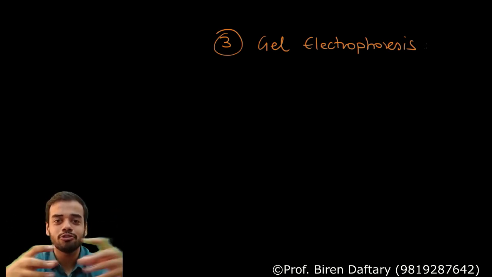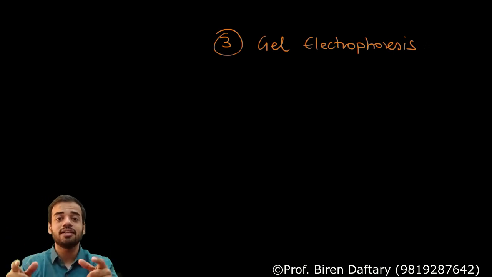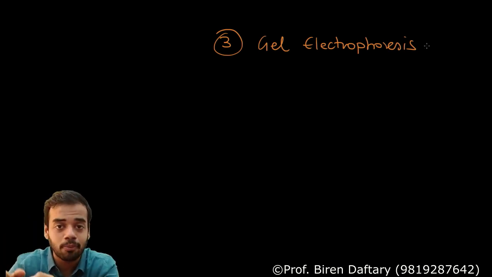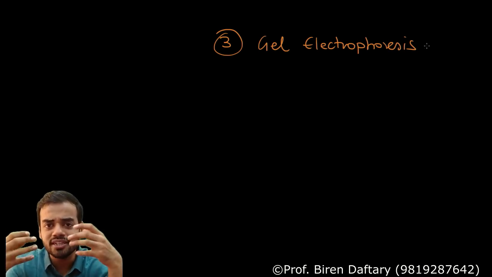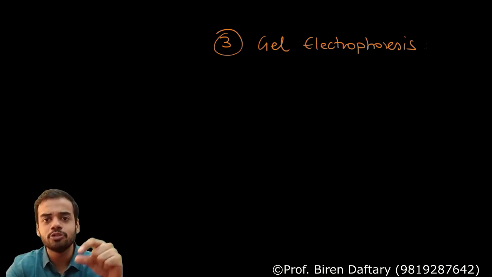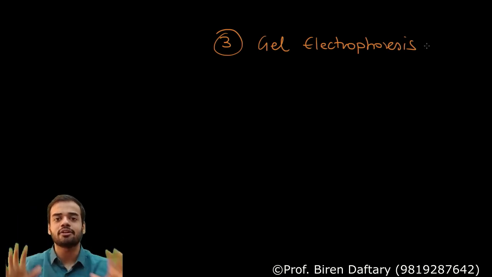So you have all those DNA fragments in that liquid, you want to separate them out, with the help of electrical current. Why gel? Because you are going to separate them in a gel. Gel, you know, like the jelly which you eat, a similar type of gel is present. You separate the fragments in that gel using electric current, so it is called gel electrophoresis.